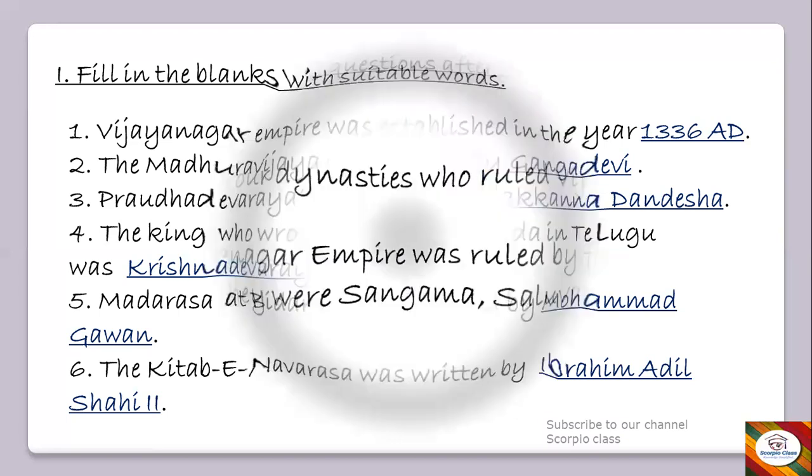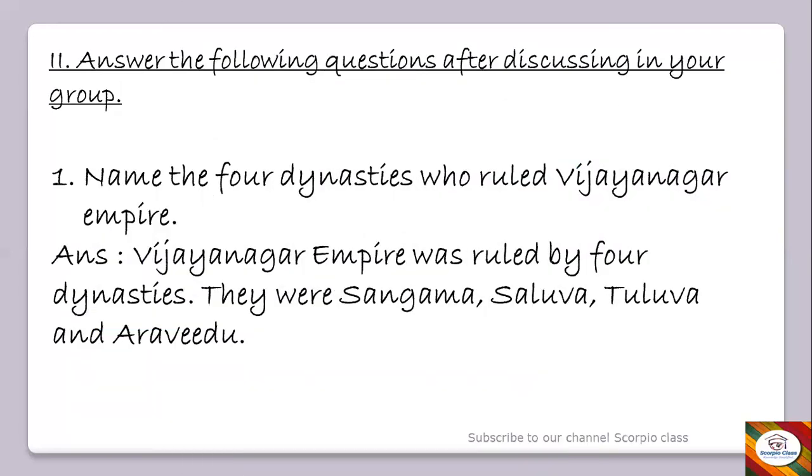Now let's move ahead and look into the question answers. Answer the following questions after discussing in your group. So first question is, name the four dynasties who ruled Vijayanagara Empire. So the answer is, Vijayanagara Empire was ruled by four dynasties, and they were Sangama, Saluva, Tuluva, and Aravidu dynasty. Okay, so these were the four dynasties who ruled Vijayanagara Empire.